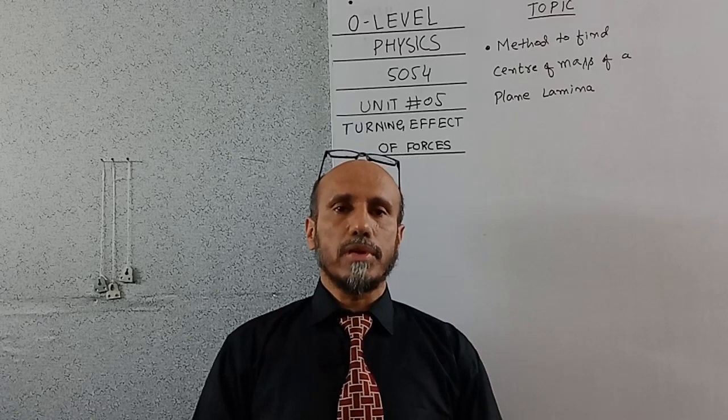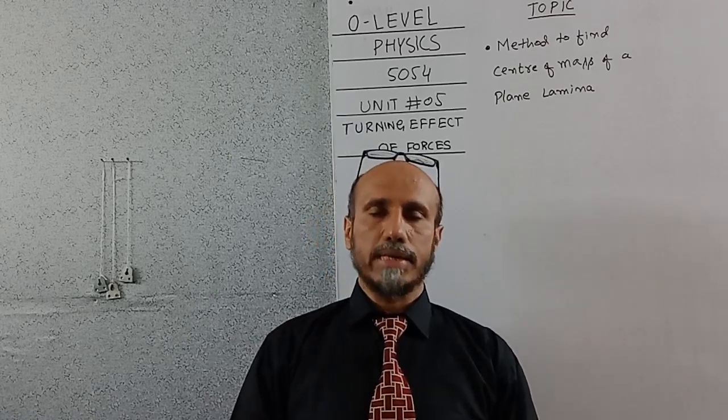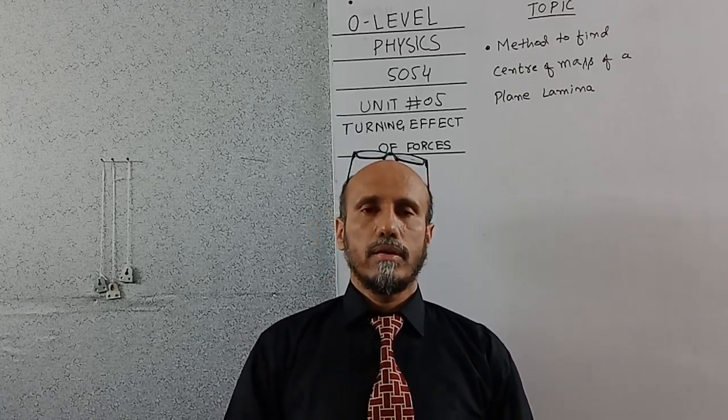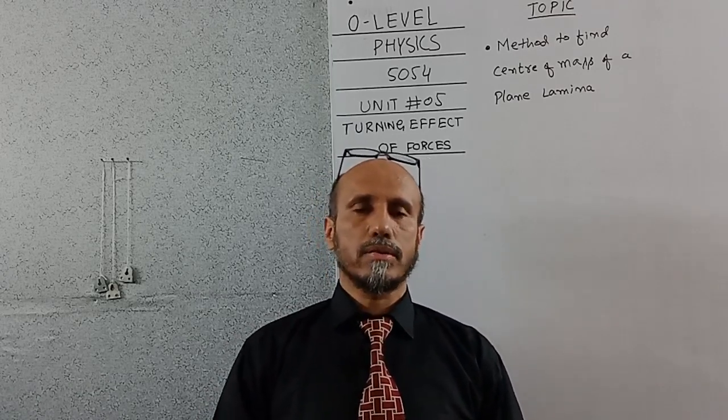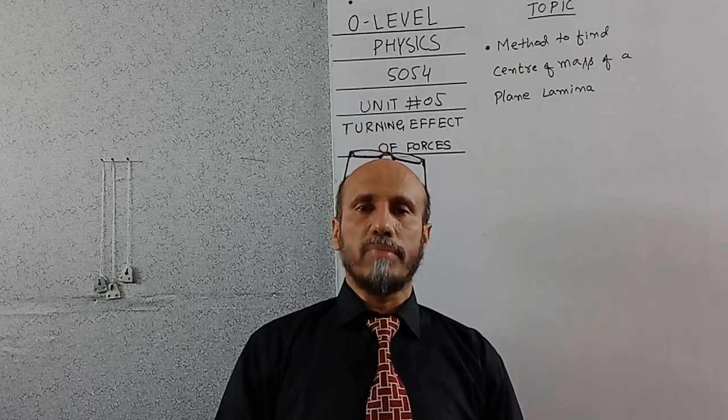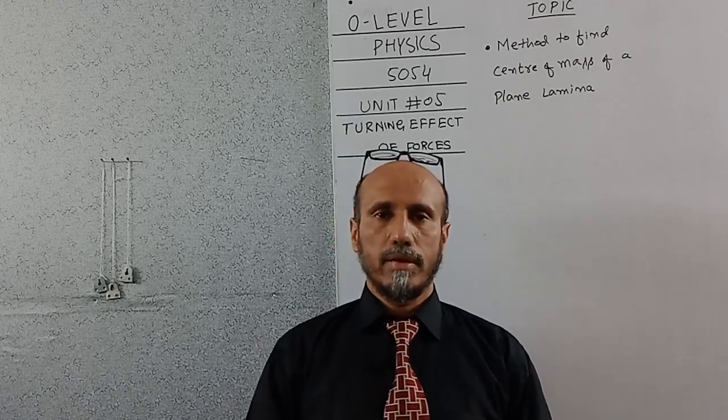There are two terms which we usually use, the center of mass and the center of gravity. As far as the O-level syllabus is concerned, we are more or less assuming that center of mass is the same as center of gravity.